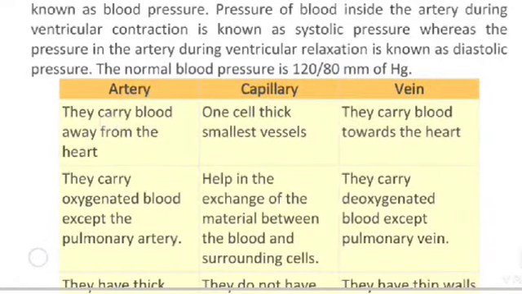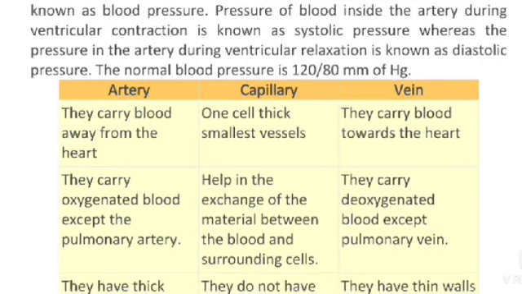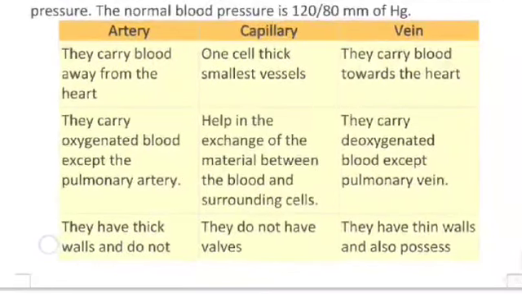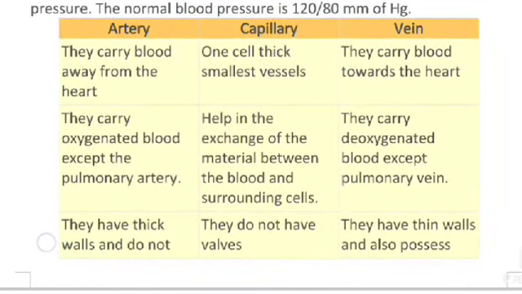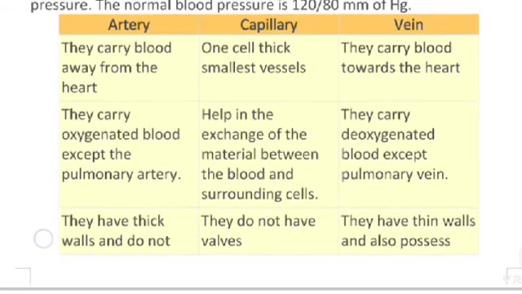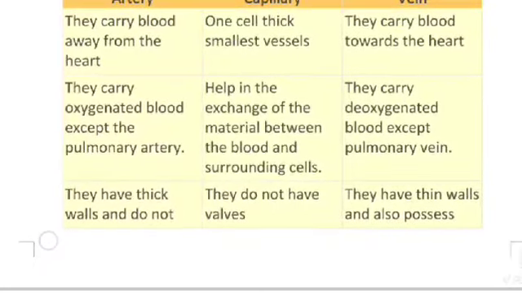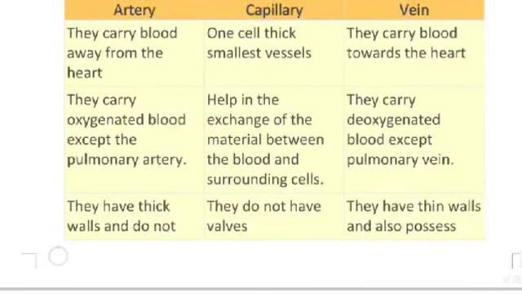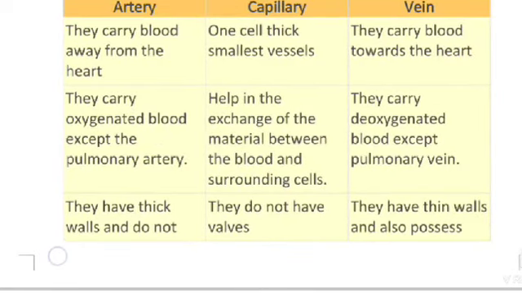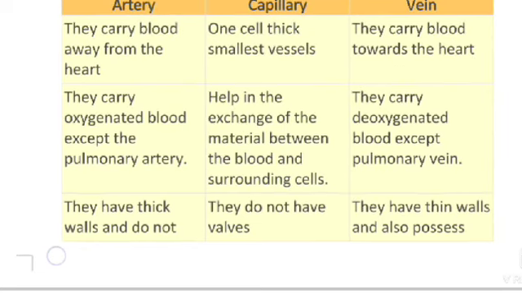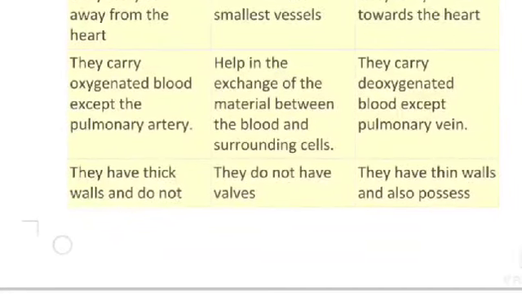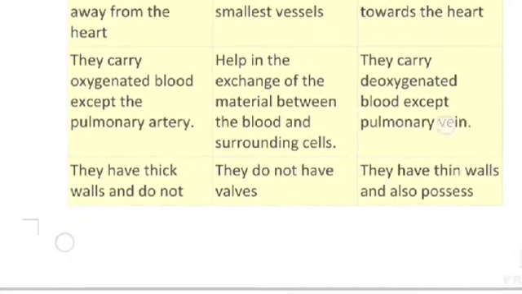Artery, capillary, vein. Arteries carry blood away from the heart. Capillaries are one cell thick, the smallest vessels. Veins carry blood toward the heart. Arteries carry oxygenated blood except the pulmonary artery. Capillaries help in the exchange of material between the blood and surrounding cells. Veins carry deoxygenated blood except the pulmonary vein.